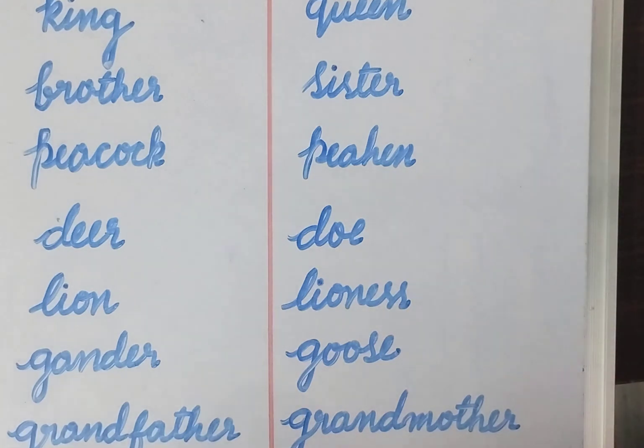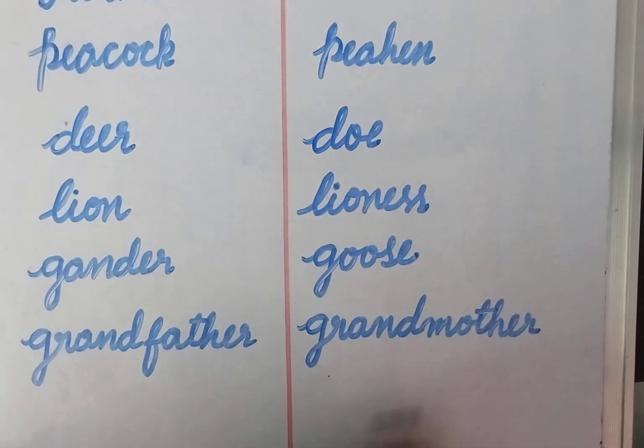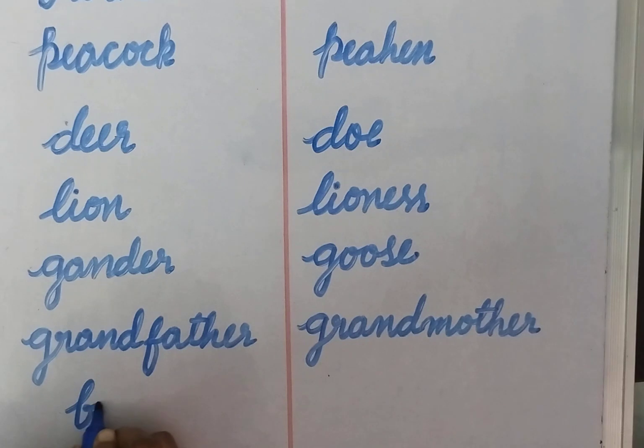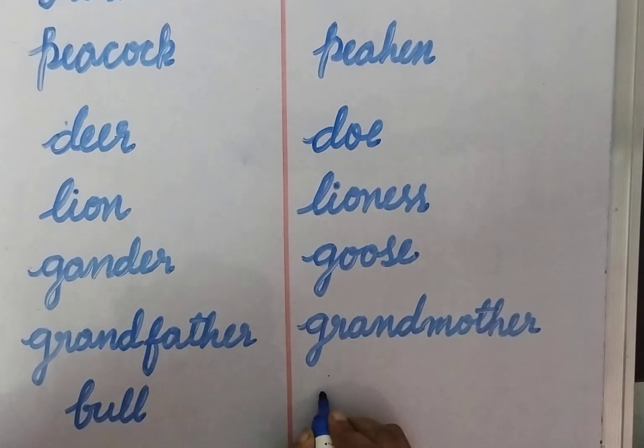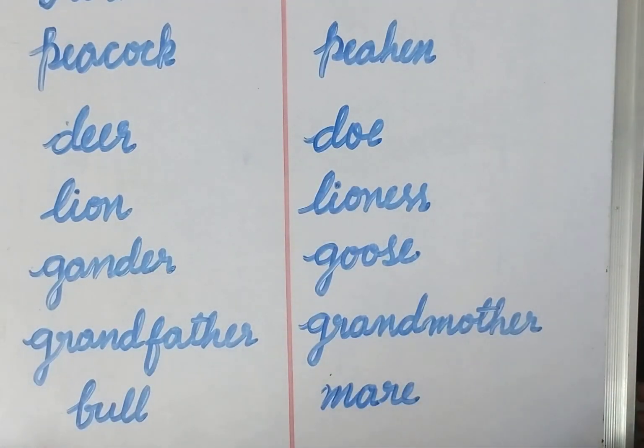And then next one is a male word, bull. B-U-L-L, bull. Female word for this, mare. M-A-R-E, bull and mare.